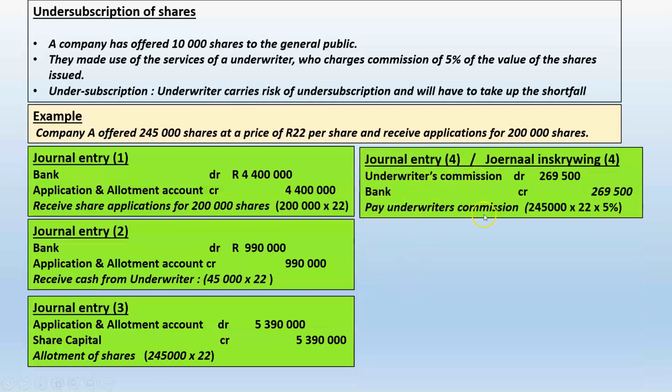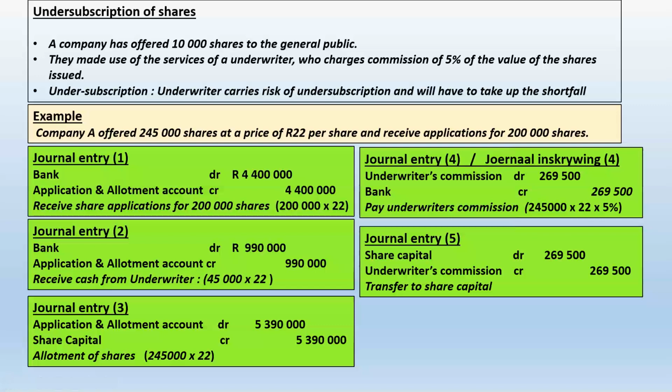Now the underwriter's commission is based on the amount that we wanted to raise. We wanted to raise 5,390,000 multiplied by 5%, i.e. 245,000 shares multiplied by 22 Rand per share multiplied by 5%. And that gives us then underwriter's commission of 269,500, and bank 269,500.